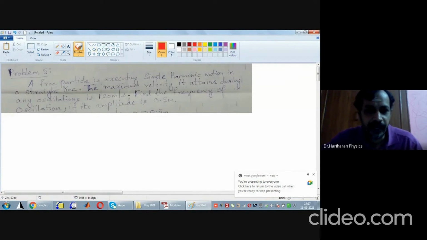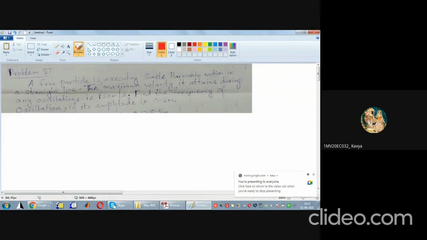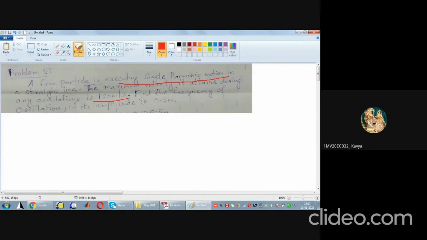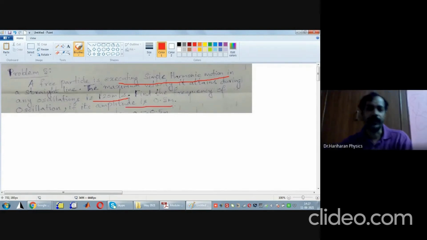A free particle is executing simple harmonic motion in a straight line. The maximum velocity it attains during any oscillation is 120 meter per second. Find the frequency of the oscillation if its amplitude is 0.5 meter. Okay, great. Thank you.